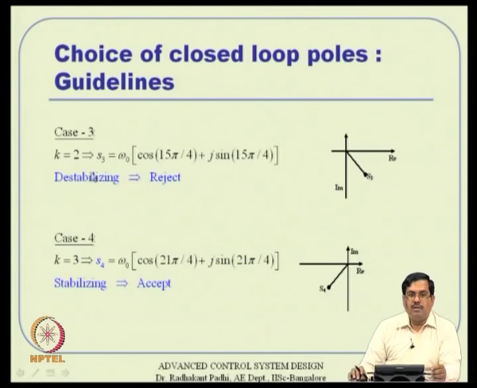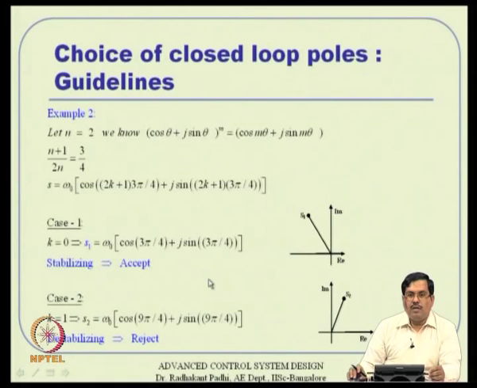Now, the next one, k equal to 2, will again pop up in the fourth quadrant, and then it is rejected also. K equal to 3 is in the third quadrant, which is stabilizing. Anything that is in the second quadrant and third quadrant we are going to accept. So this is going to be third quadrant, so we accept it.